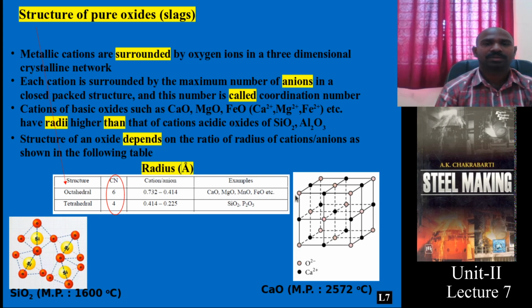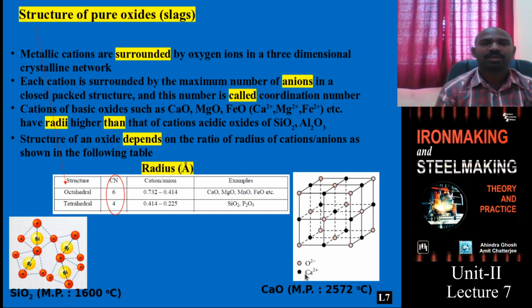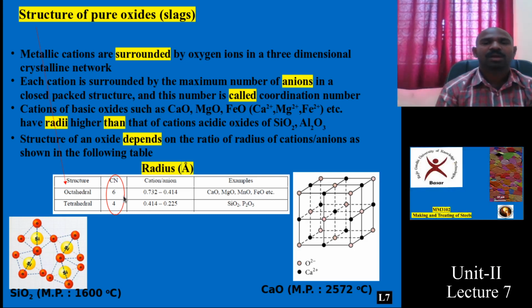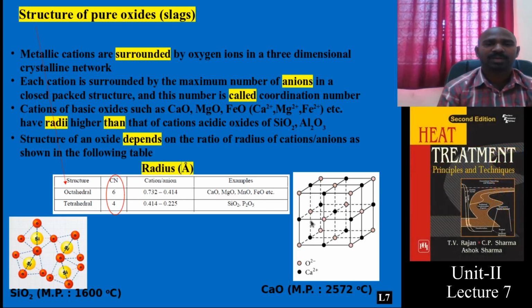All these corner atoms are oxygen ions, and the face centered atoms are calcium atoms. The void which forms in this structure is an octahedral type structure. CaO and MgO usually form this octahedral type structure.